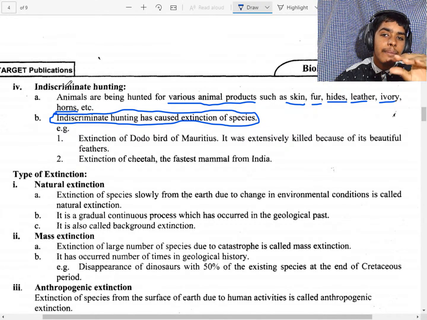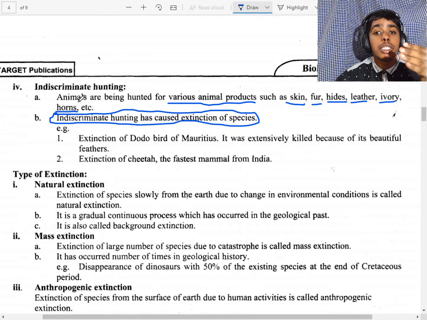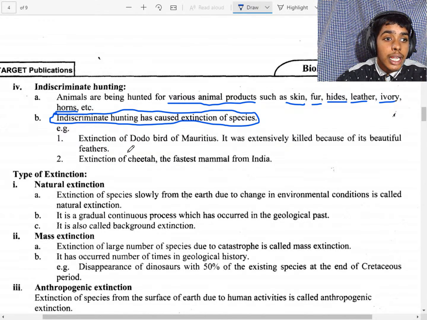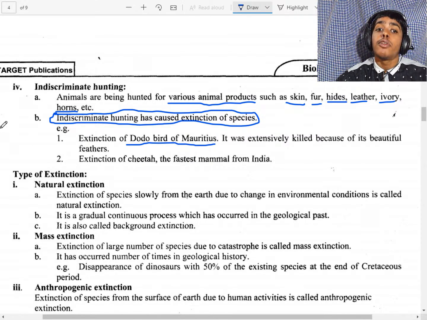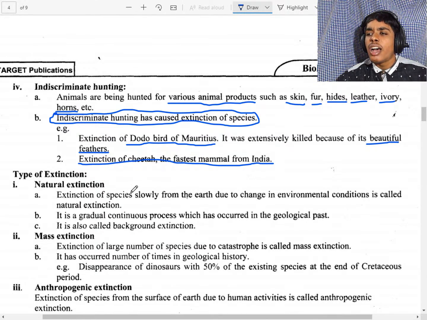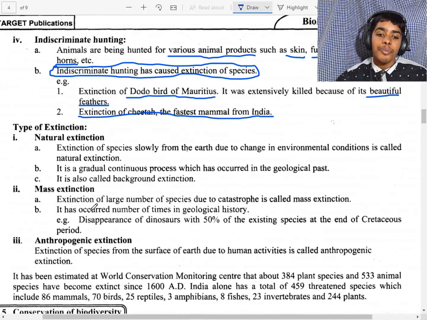If it crosses a limit, it can cause more extinction. For example, the dodo bird is a migratory extinction because it was killed. It was indiscriminate hunting for its beautiful feathers. Extinction of the cheetah, the fastest mammal, from India. So we have lost the fastest mammal, that is cheetah.